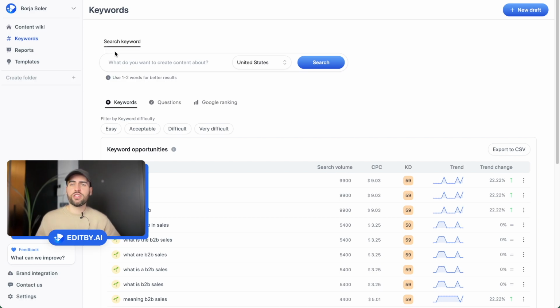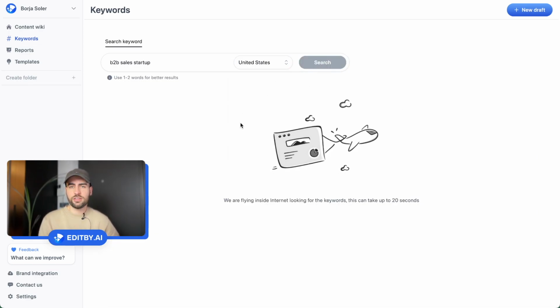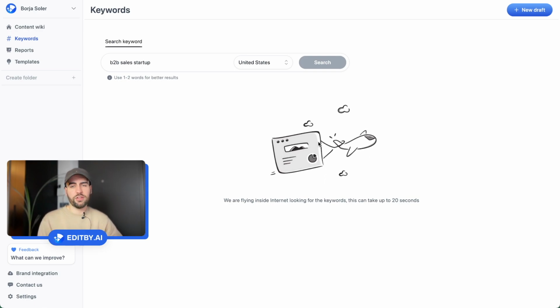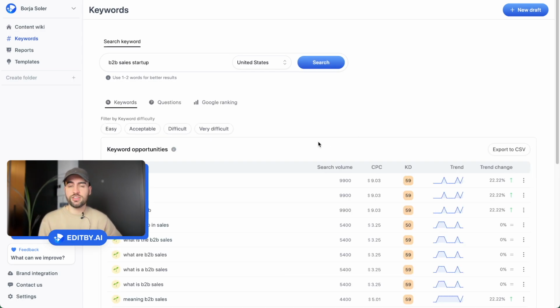And here I want to create content for my B2B company. As I want to create content for a B2B company, I'm going to search for the keyword B2B sales startup, because my company is still a startup. I can search for the country and the region I want to rank for. So now it's going to be English, for the United States, and I'm going to do a search. Now the platform is looking for all the keywords I could create content for, and it's going to give me the search volume, the keyword difficulty, the trend of the searches, etc.